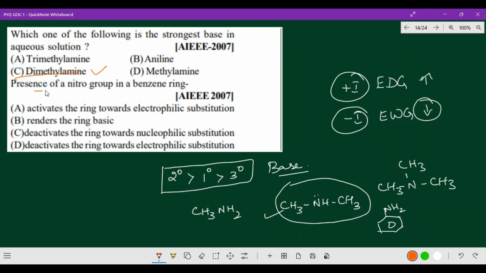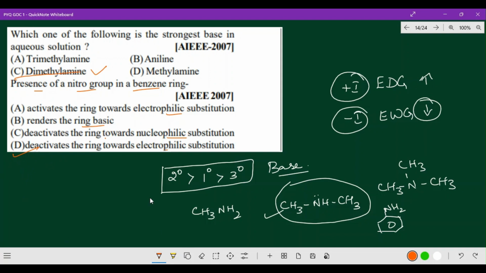Next question. Presence of nitro group in benzene ring activates the ring towards electrophilic substitution, renders the ring basic, and basic means now we have to consider the minus I effect and plus I effect. Nitro group is an electron withdrawing group, so B will not be the correct answer. And deactivates the ring towards nucleophilic substitution, deactivates the ring towards electrophilic substitution. So D option only is the correct answer.